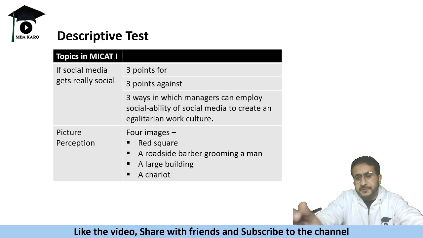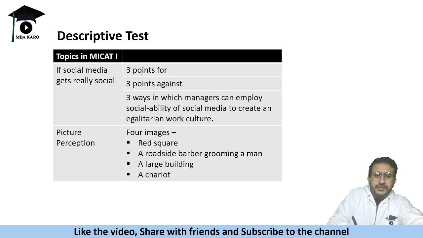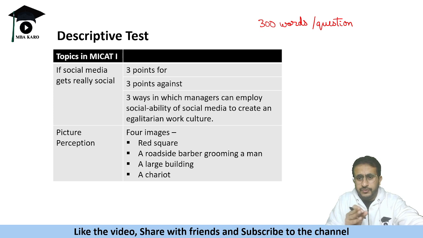Then comes the descriptive test. People are worried about what happens in this test, and how you can type so much, because each of the questions has 300 words. It is not possible to type 1200 words in just 25 minutes. So I'll tell you how to do this.